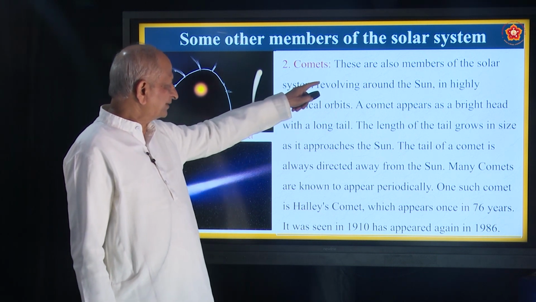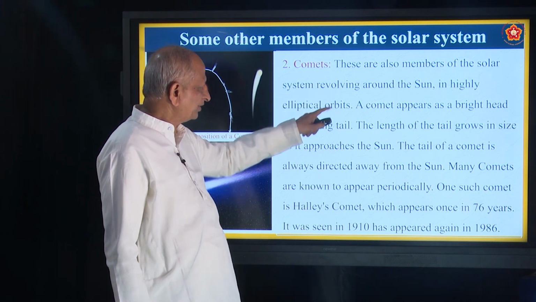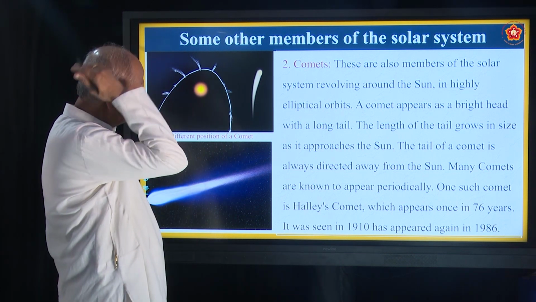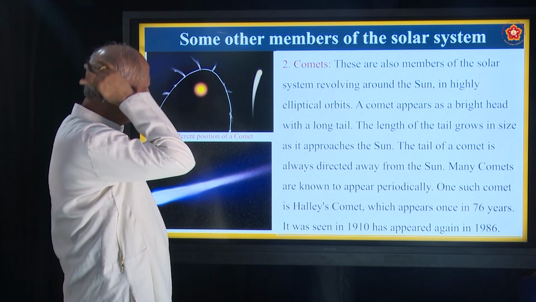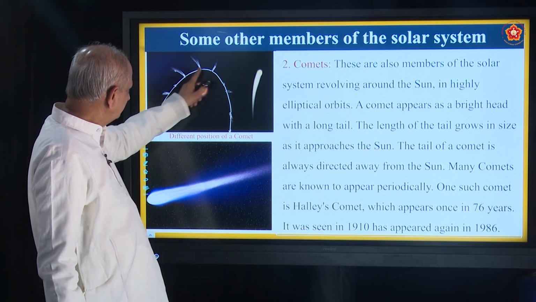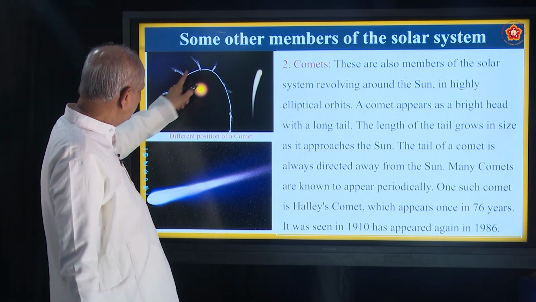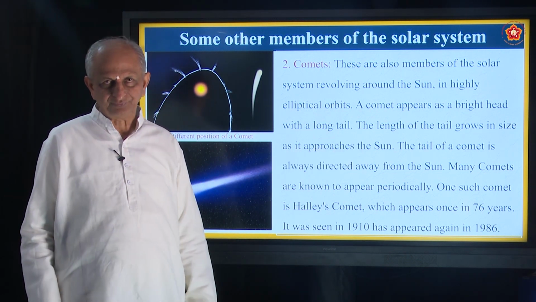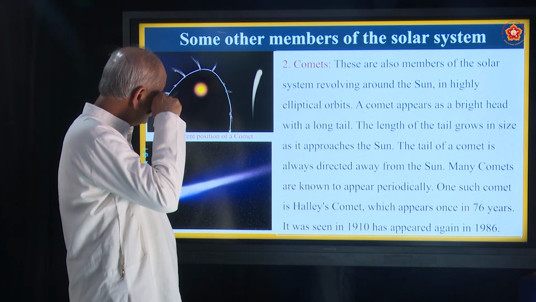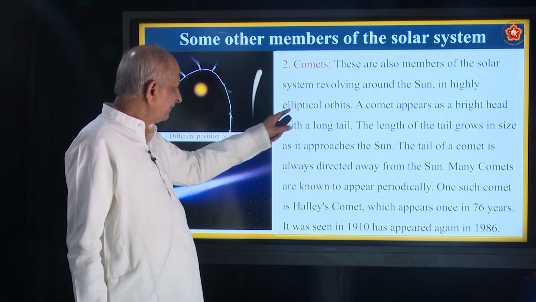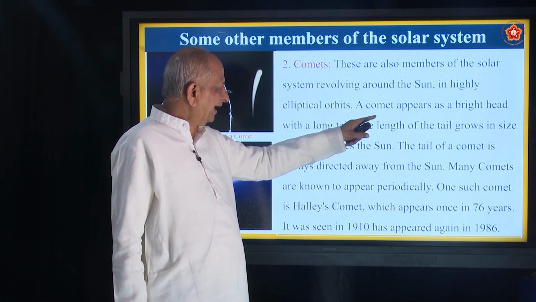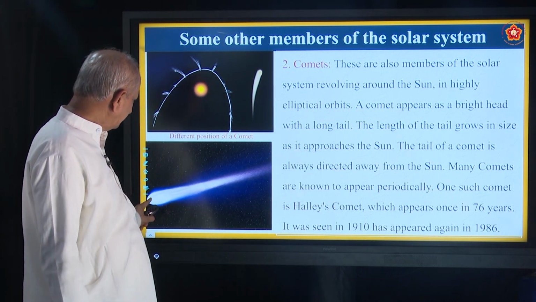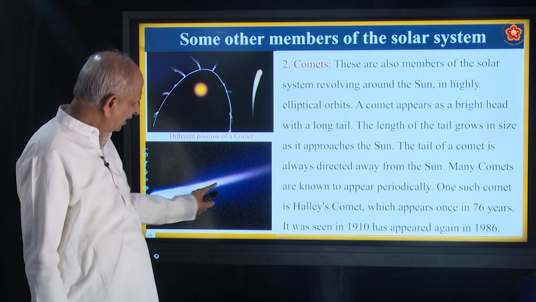So, these are also members of the solar system revolving around the sun. So, they also revolve around the sun in highly elliptical orbits. This orbit is not circular, it is called elliptical, an elongated circle, okay, in highly elliptical orbits. A comet appears as a bright head with a long tail. So, the head is bright and there is a long tail.